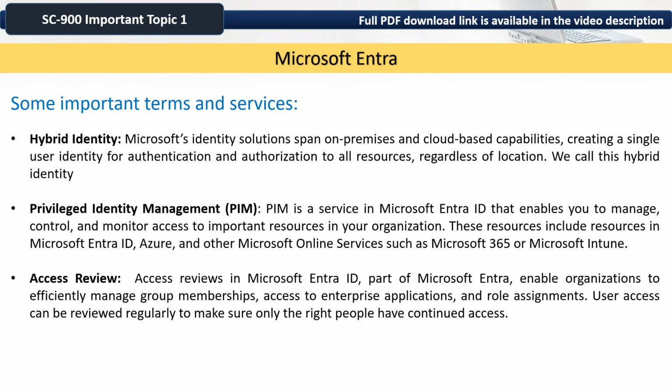About some other important terms and services: hybrid identity. Microsoft's identity solutions span on premises and cloud based capabilities, creating a single user identity for authentication and authorization to all resources, regardless of location. We call this hybrid identity. Privileged identity management. PIM is a service in Microsoft Entra ID that enables you to manage, control, and monitor access to important resources in your organization. These resources include resources in Microsoft Entra ID, Azure, and other Microsoft online services such as Microsoft 365 or Microsoft Intune.